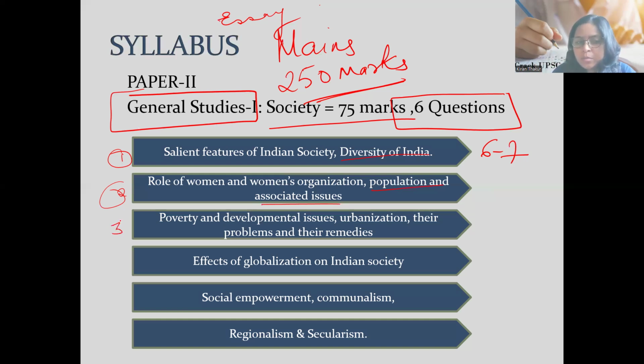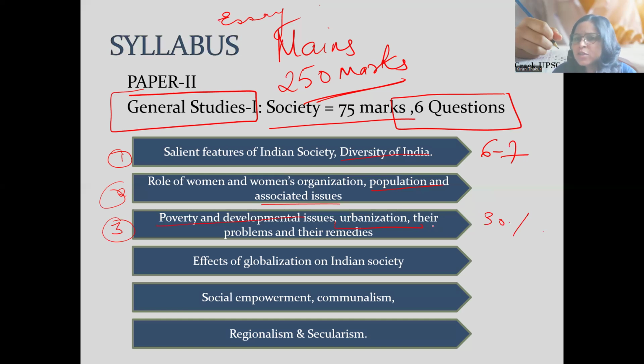The third main topic is poverty and developmental issues. We know that a significant portion of the Indian population lies below the poverty line. So poverty and its challenges with respect to development, all that we have to cover in this. Then the next is urbanization. We know that 30% of the Indian population stays in cities, and in future this is going to increase drastically.